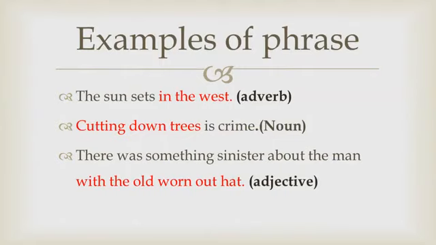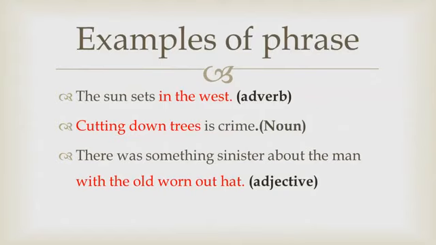No, it does not have any subject or verb. Does it make any sense when it is on its own? If we separate it from the rest of the sentence, is crime, does it give any complete sense? No, it's not giving any complete sense. So this is a phrase.